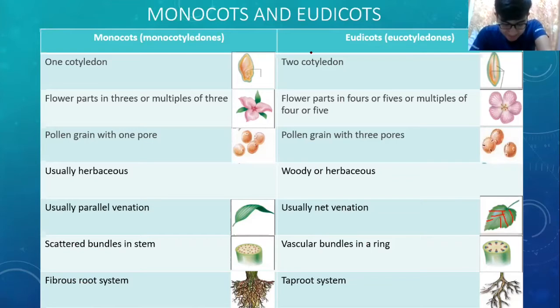The eudicot has a taproot system, which grows downward. So we can differentiate between the taproot system and the fibrous root system.